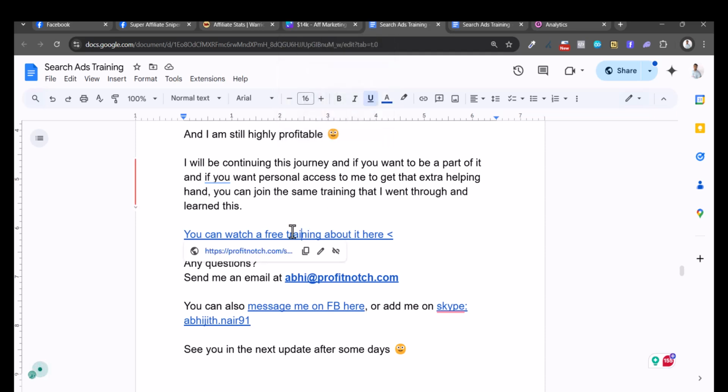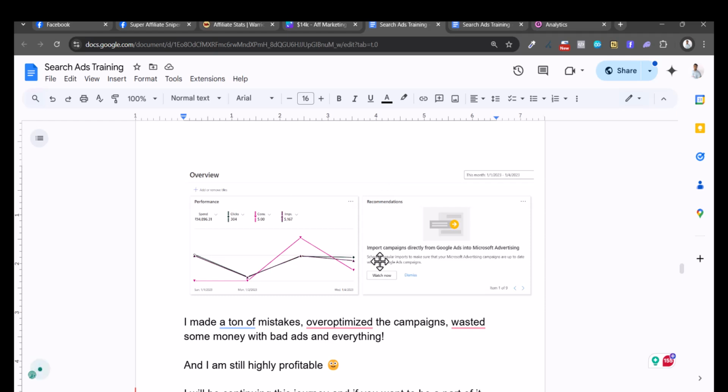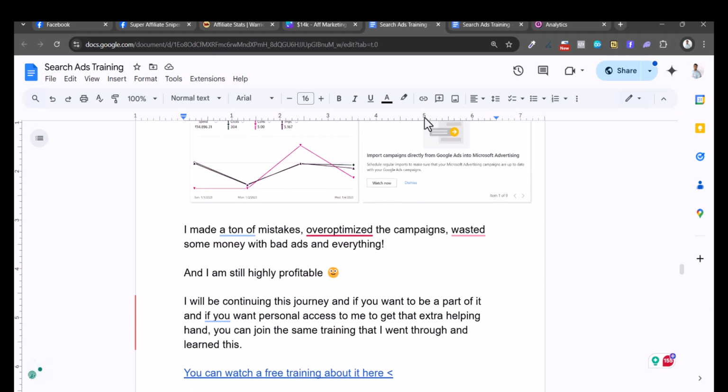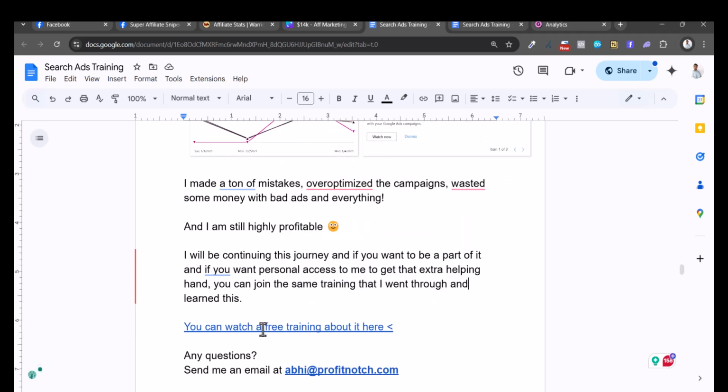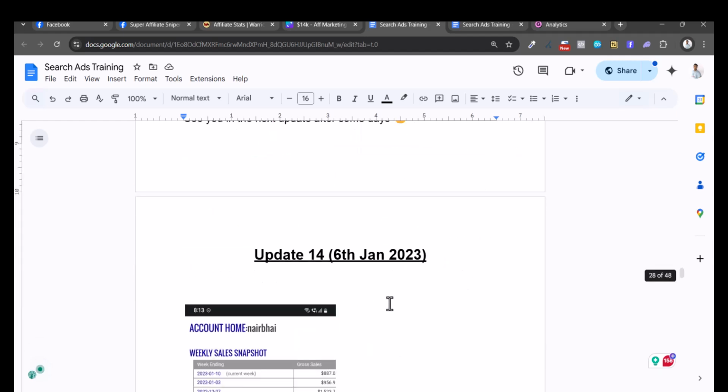And this is what an affiliate link looks like. Whenever people click on it, it will take them to an affiliate offer, and if they purchase, I make money. So I am making money by implementing this strategy for ClickBank and Google Ads and Bing Ads. And apart from that, I'm making money actually promoting that course itself. So it's a win-win for me, right?